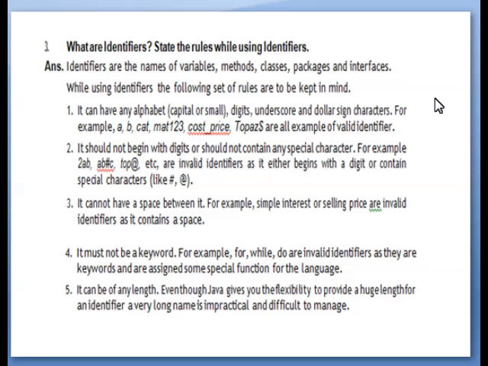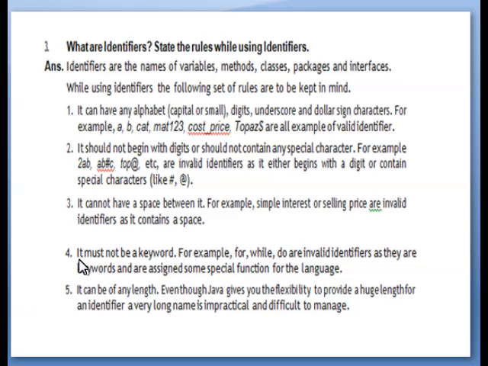Number 2, it should not begin with digits or contain any special character. For example, these are invalid identifiers as they either begin with a digit or contain special characters like hash, at. Number 3, it cannot have space in between. For example, some examples are there.